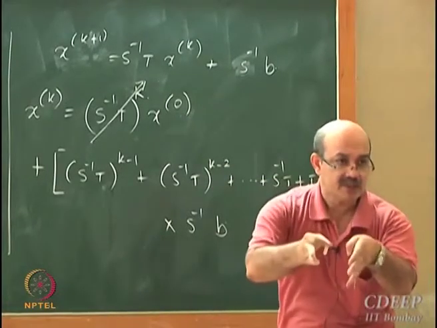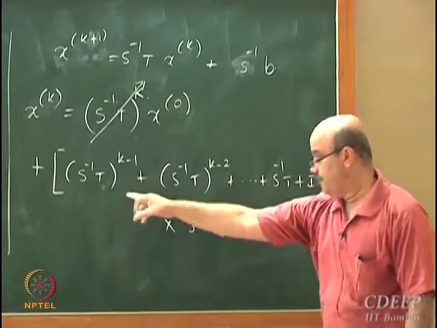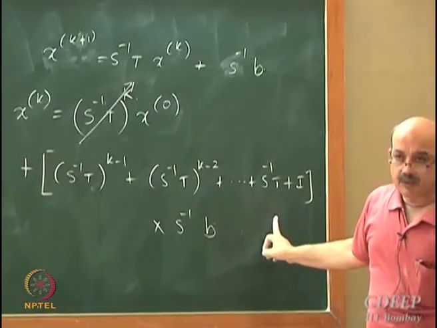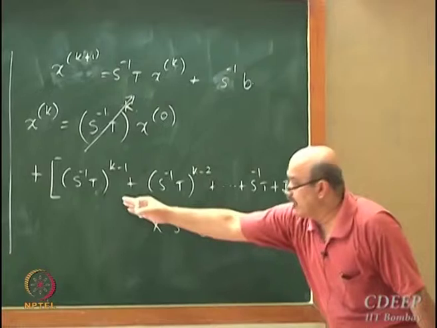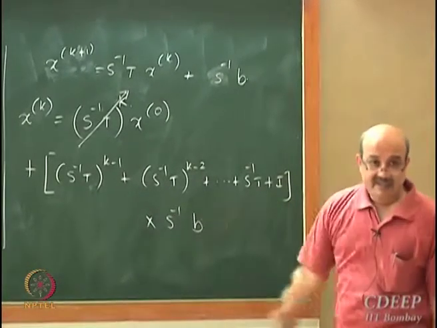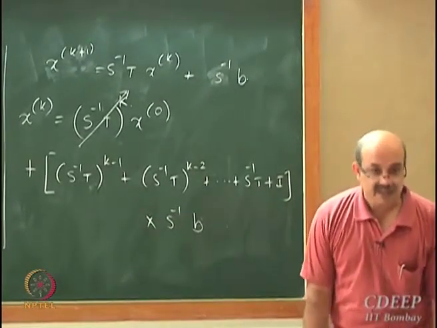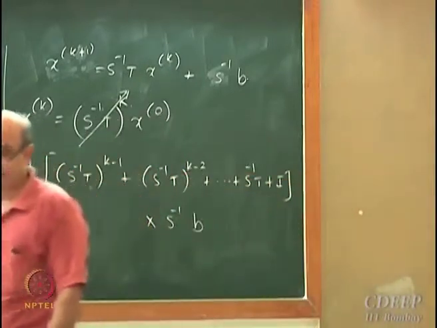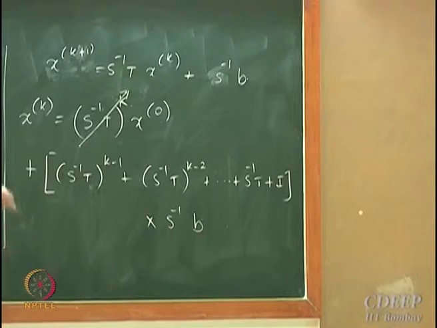Where will the iterations go? Iterations will go to this. Now, whatever I am writing here, is this same as solving Ax equal to B? We have to prove that. Are you getting what I am saying?